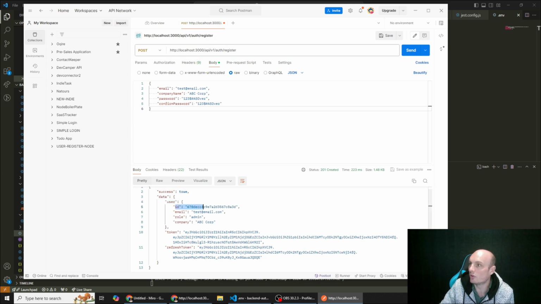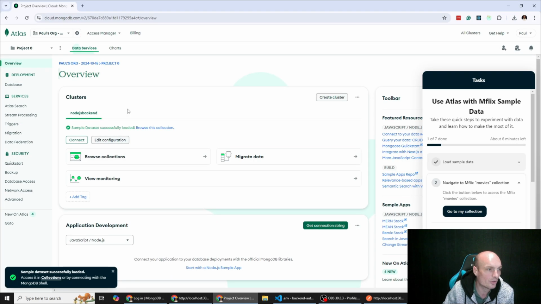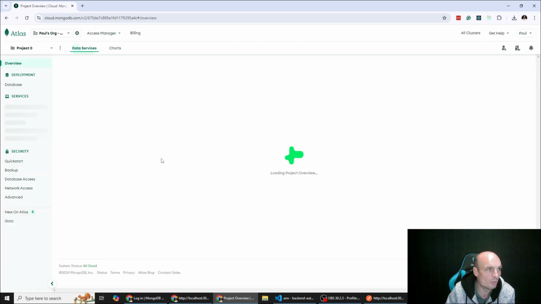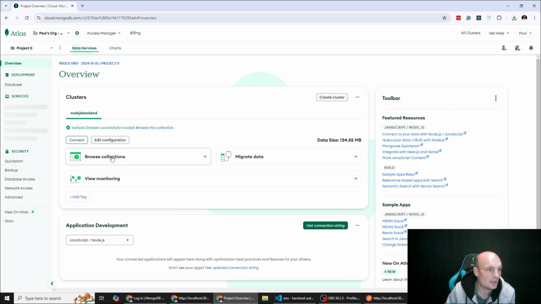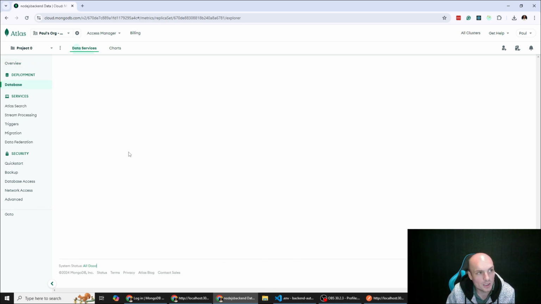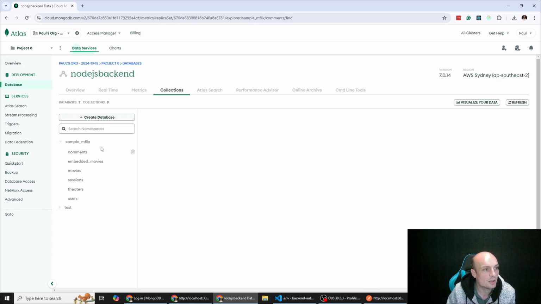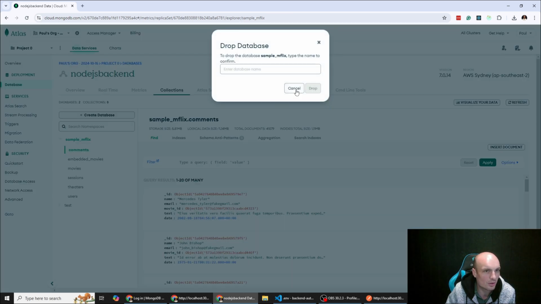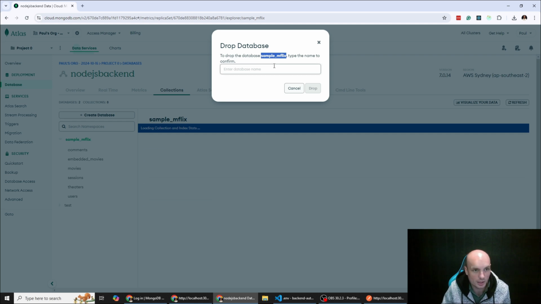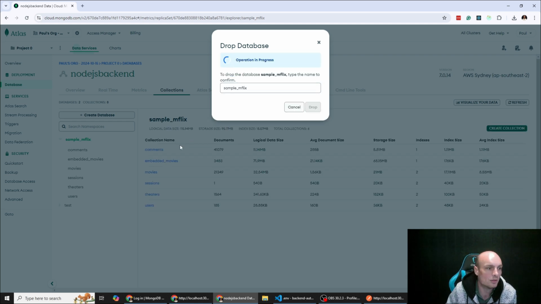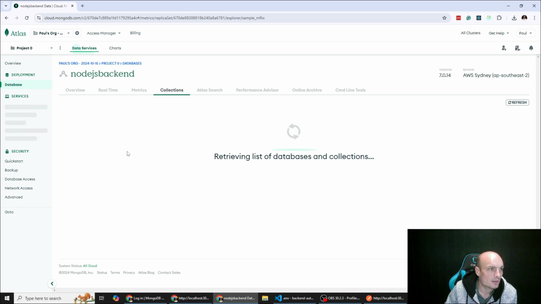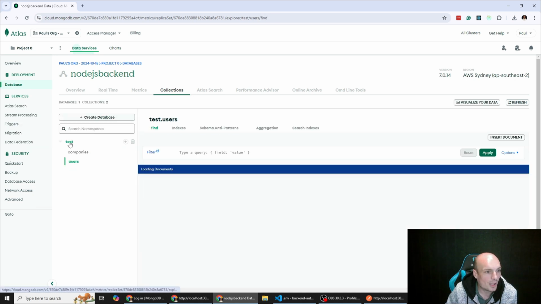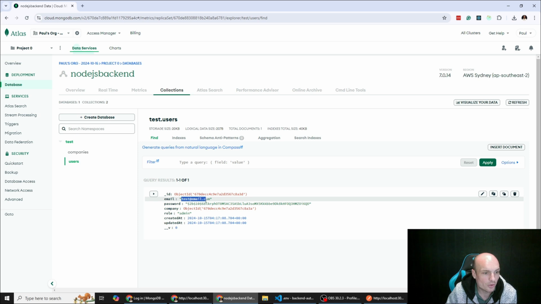And then what I might do is bring back our MongoDB Atlas, and if we just refresh this, actually we have to go into browse collections. We are going to see our user, which is fantastic. This is all that sample data that it brought in. So actually maybe we just delete all of that. We don't want the sample data. Drop that. And here's our user, test email.